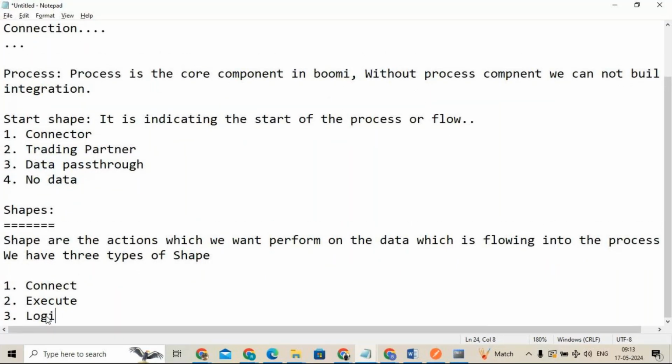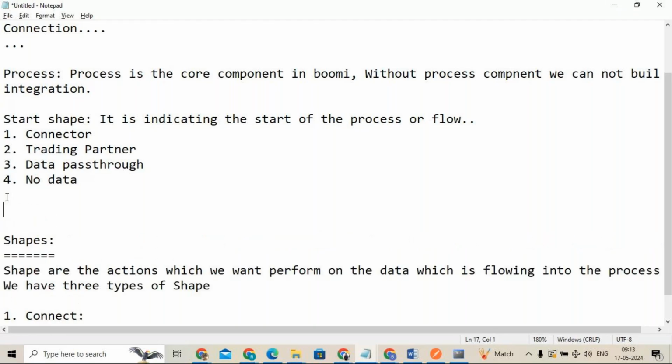So what do you mean by connecting type? Why are we using these connecting types? To establish connectivity to any third party application system. Let's say in your integration, you want to integrate Salesforce to a database. You want to get the data from Salesforce and sync that data into the database. If you are using Boomi as an integration or middleware tool, Boomi is going to pull the data from here and push the data to here, right?